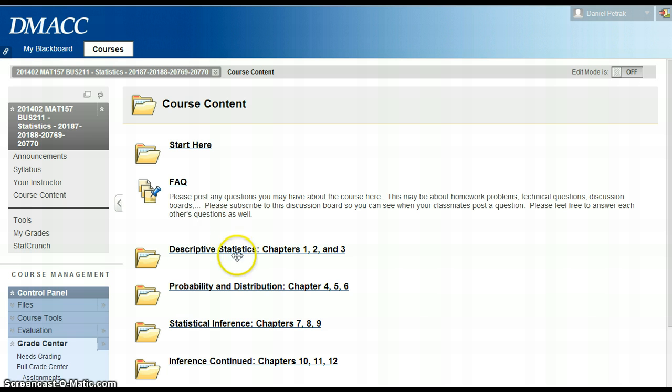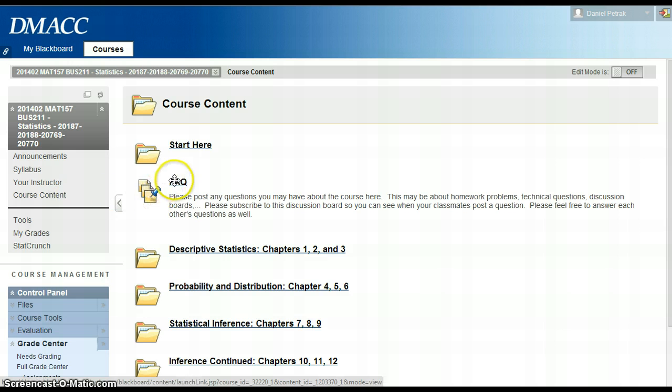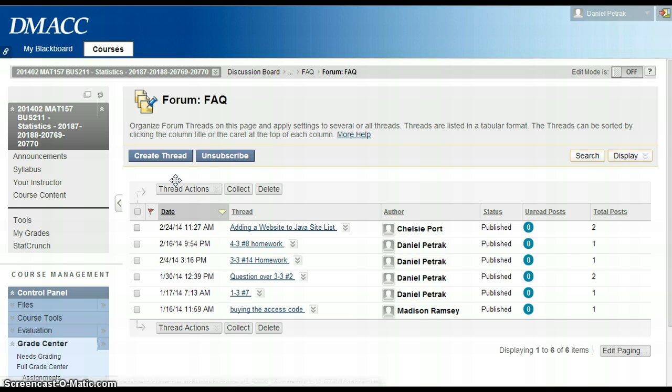I know we've had a lot of problems in chapters 4, 5, and 6 with the discussions. I think most people have figured out how to get the applets to run. And if you need a little more help with that, it's in the FAQ discussion board area. There are some helps on how to get it to run on Windows and Mac and other things. So yeah, it's about how to get the Java to work.